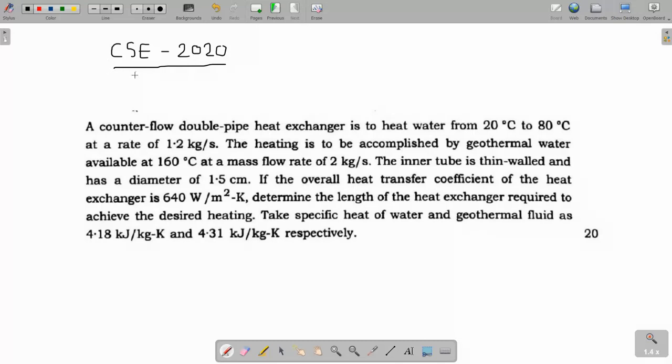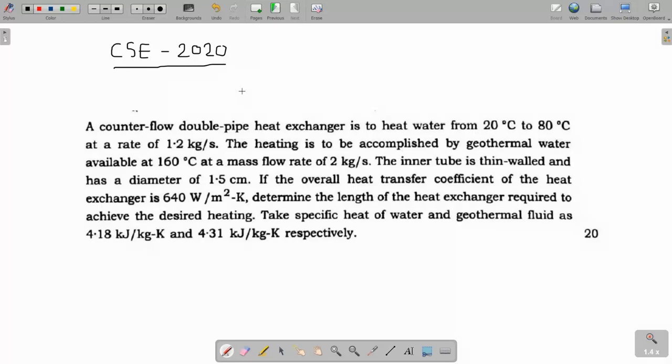This question has been asked in civil service exam 2020. I have given an overview of how the exam was, what the level of questions is, and an idea of how you can solve each and every question, like what the equation is and what the different steps are.